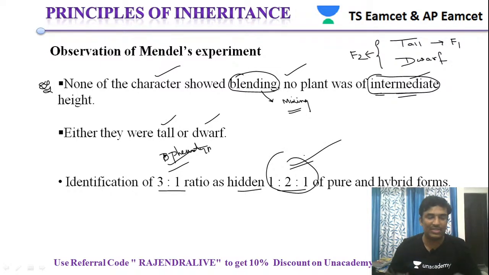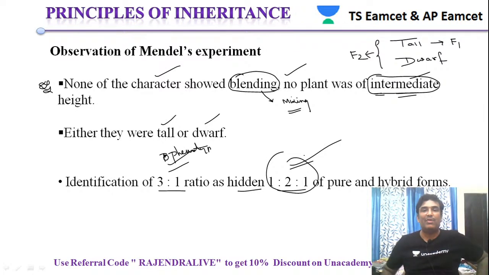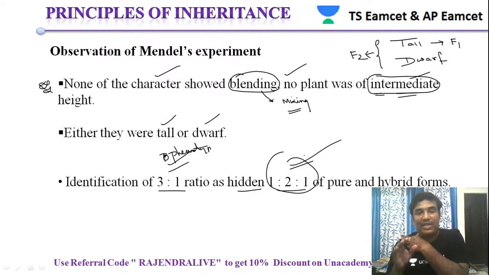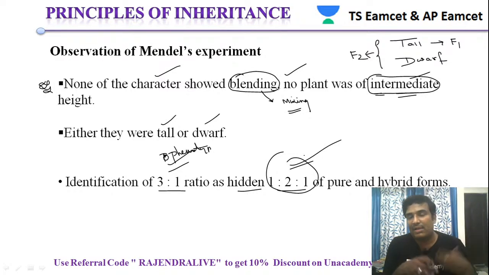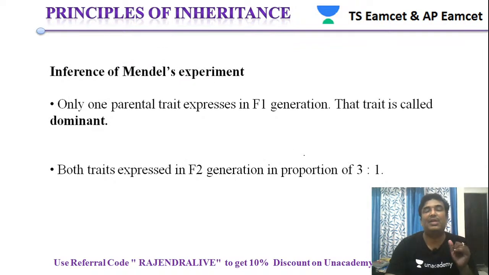That's what Mendel was telling. When Mendel identified the phenotype from outside, it showed the 3:1 ratio, but when you go for the genotype, there is a different ratio, that is 1:2:1. Like this, Mendel identified all these results from his experiment.